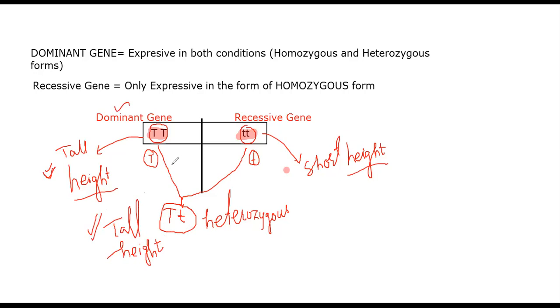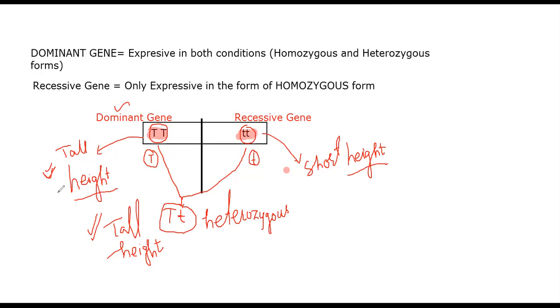Let's suppose the zygote is short height, all of the zygotes that are produced by the help of capital D and small t. If they are short height, what does it mean? It means the small t are the dominant genes on that condition. So these are a few terminologies like homozygous, heterozygous, homozygous dominant, heterozygous dominant, homozygous recessive, and these are the terms which are used in that condition.